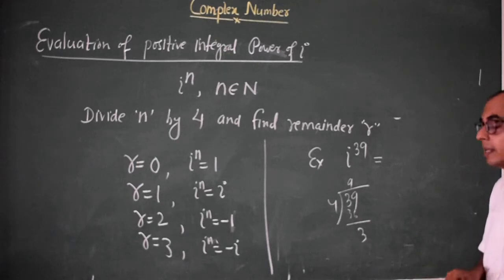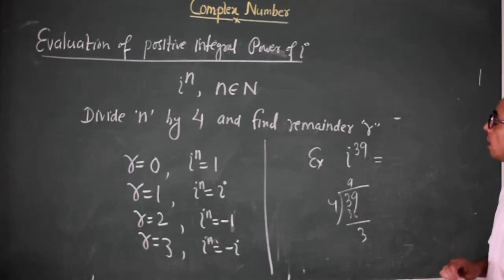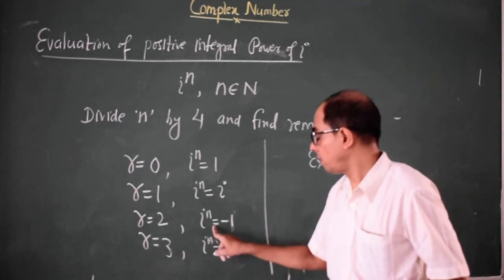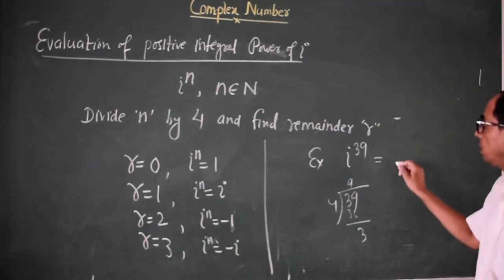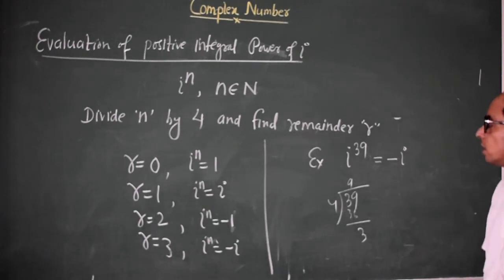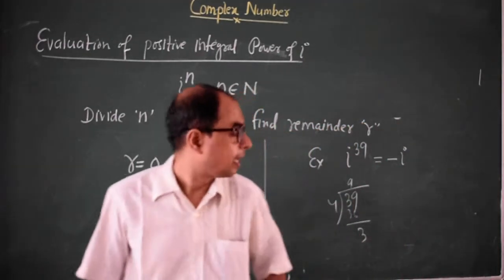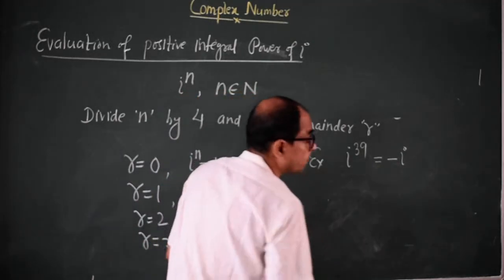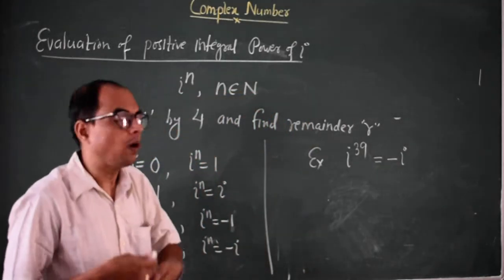So the remainder is 3. When the remainder is 3, the value of iota to the power n is minus iota. So iota to the power 39 is equal to minus iota.